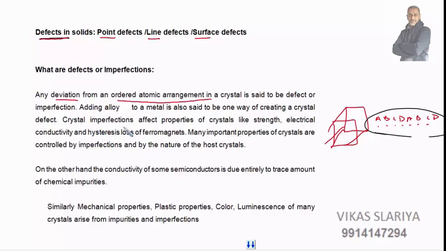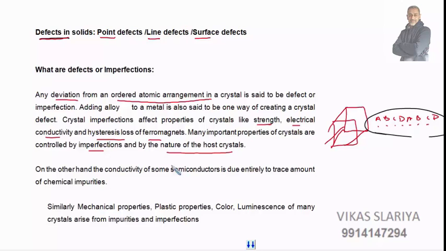Crystal imperfections affect properties of crystals like strength, electrical conductivity, hysteresis, loss of ferromagnetics. Many such properties of crystals are controlled by imperfections and by the nature of the host crystal. So we control these imperfections and the nature of the host crystal to get different kinds of properties, as per our requirement.